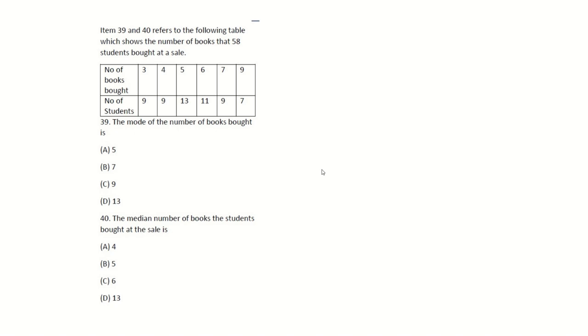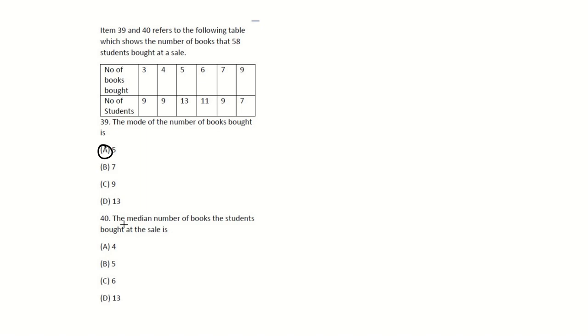Items 39 and 40 refer to the following table, which shows the number of books that 58 students bought at a sale. Number 39, the mode of the number of books bought is the most popular number of books bought, right? Most popular number of books bought would be 13. 13 is the most set of students, and who bought 13? That is 5. So 5 is the most popular number of books bought.